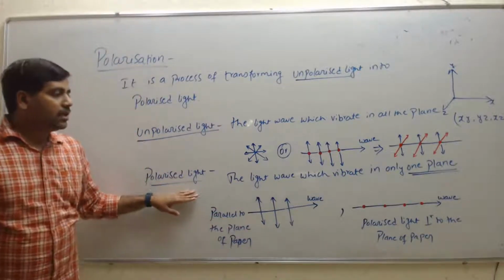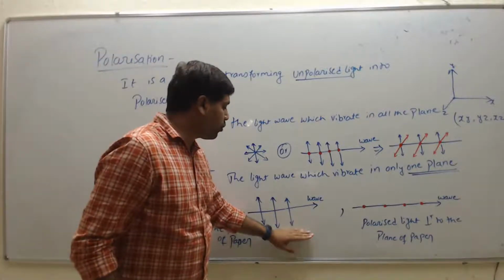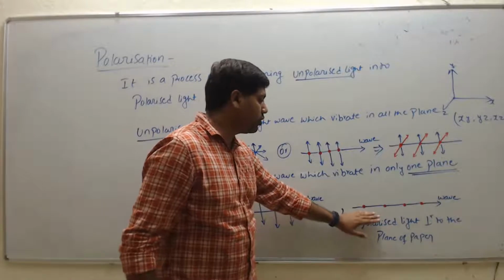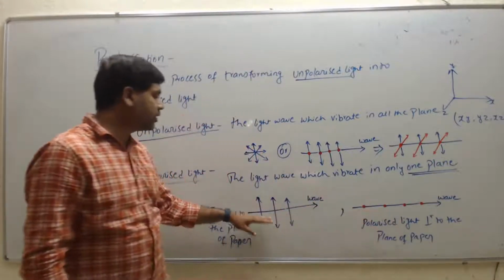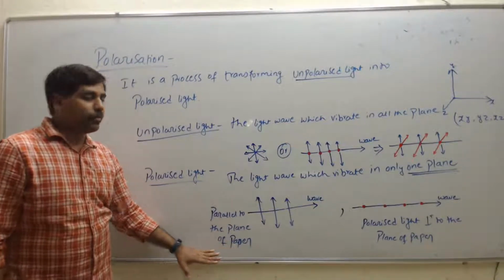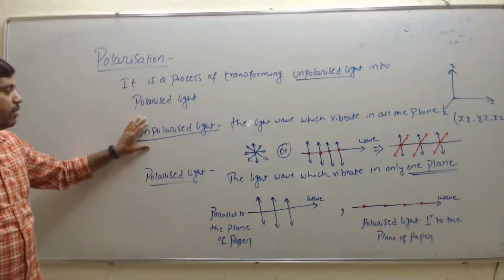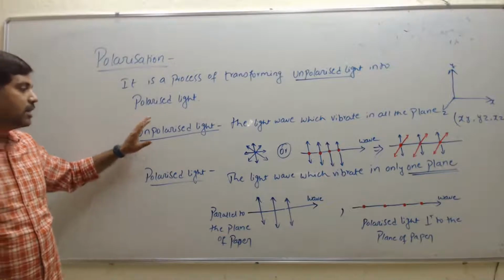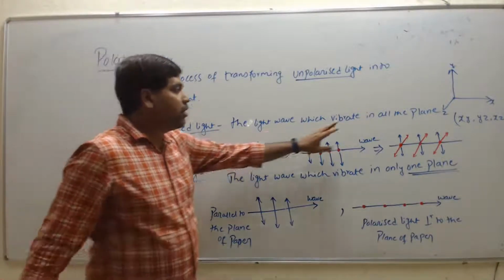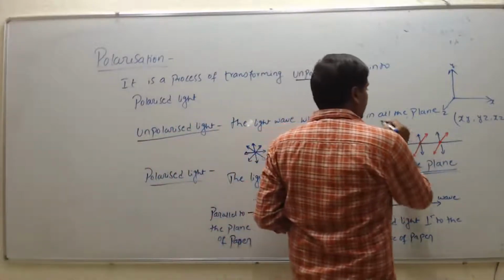So these are the polarized light. The representation of polarized light is as shown here. That is, one is dots and another one is the vibrations which are parallel to the plane of paper. So here we know about unpolarized light, that is the light which vibrates in all directions, that is in all the planes. So here we have three planes.